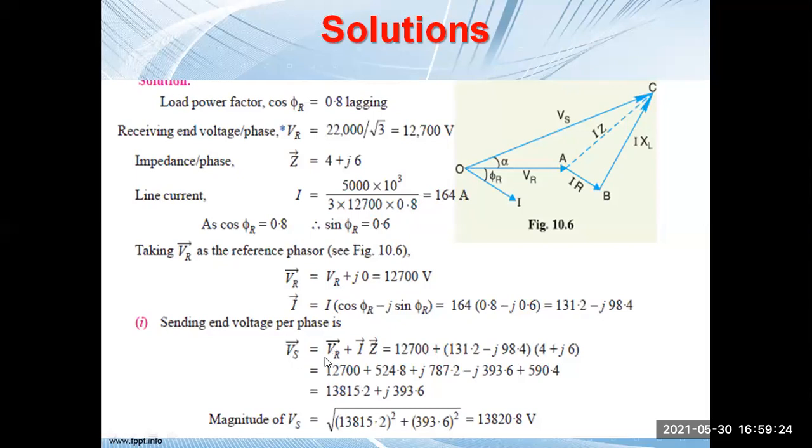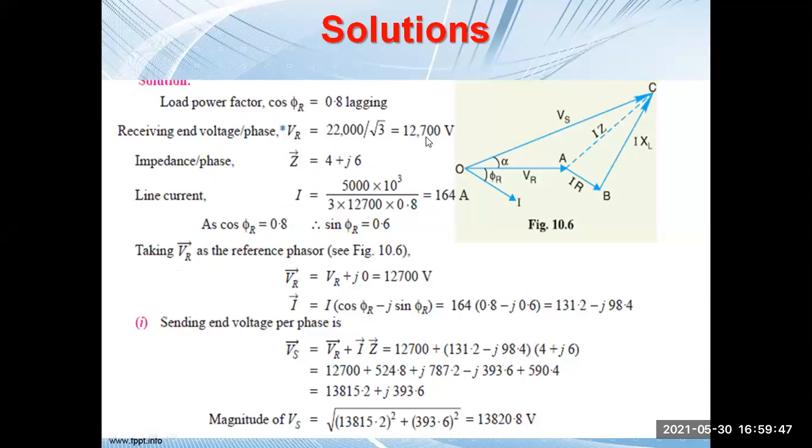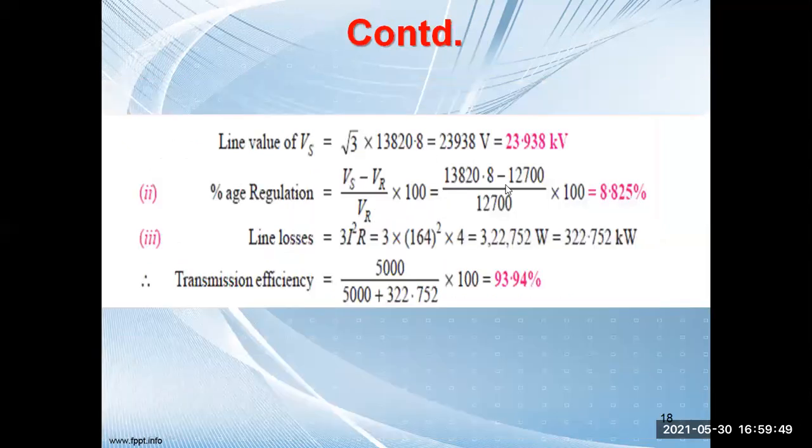So VS will be the same way, VR plus I Z. We'll calculate this, so the magnitude of VS you can calculate. This is a phase voltage, so your line to line voltage will be root 3 times that. Now the percentage voltage regulation is VS minus VR by VR into 100. This is in phase value, and VR you have calculated, that is 12700. So the voltage regulation you can calculate.